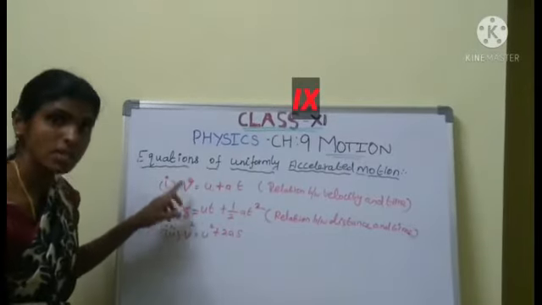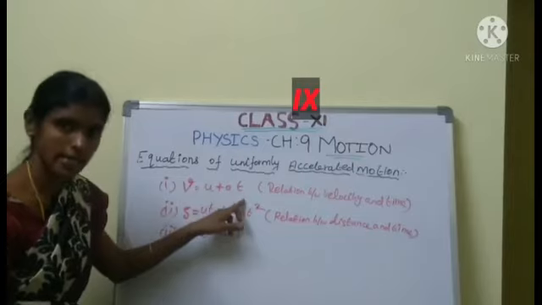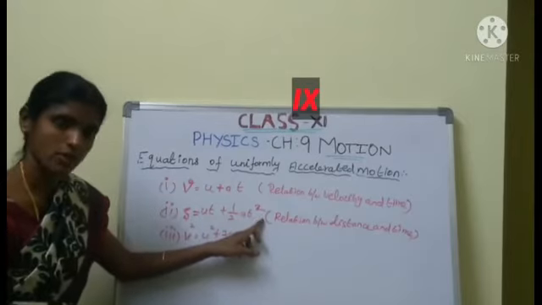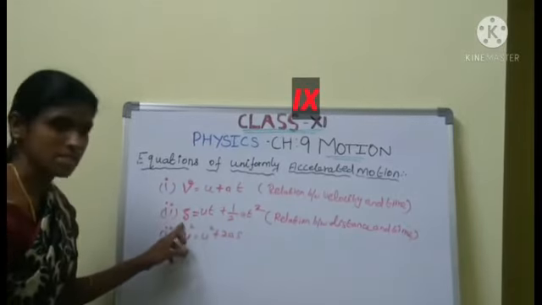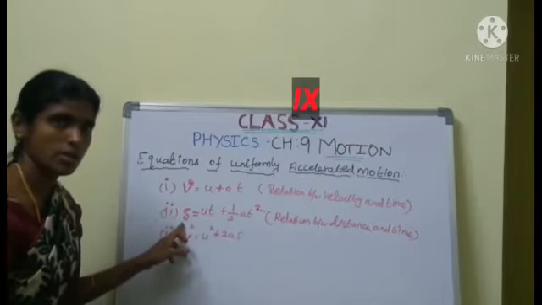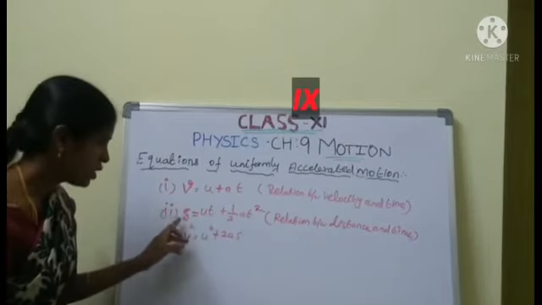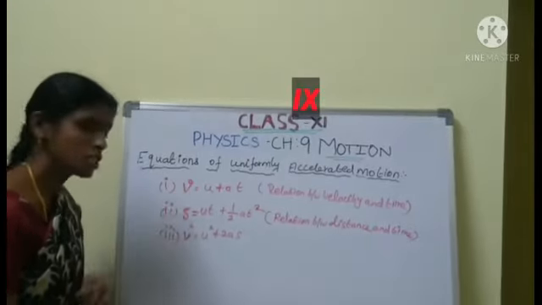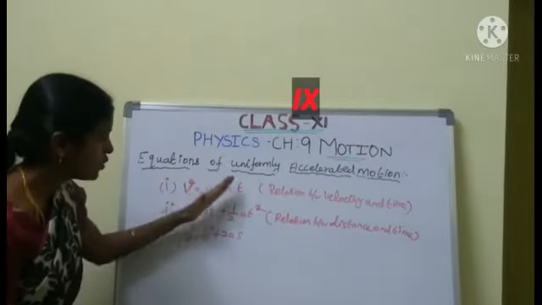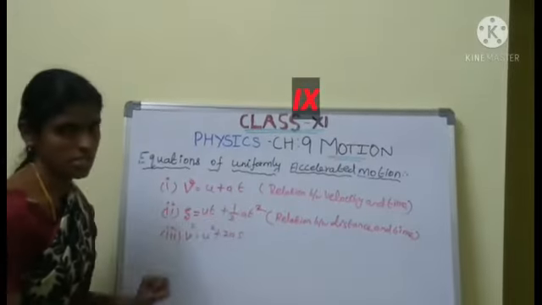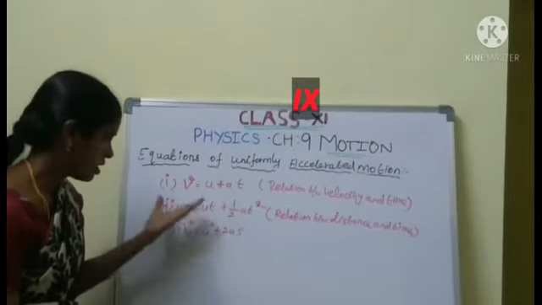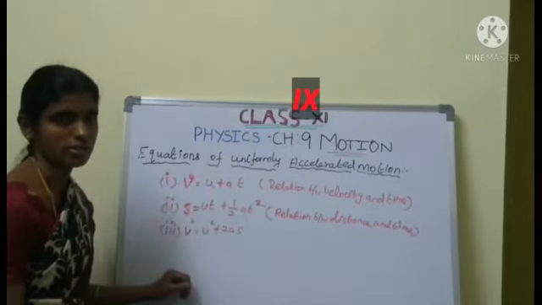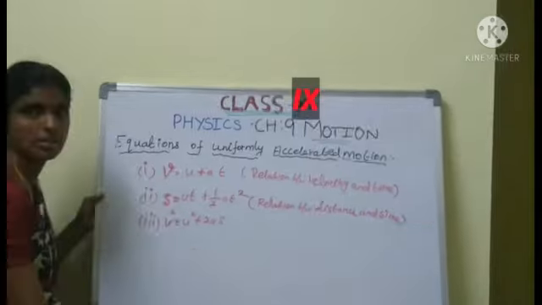What is the first equation? V equal to U plus AT. What is the second equation? S equal to UT plus half AT squared. Are you clear? So here we calculate distance. I will give many numericals. We want to calculate the distance, the final velocity, the initial velocity, so we use these equations. Then we calculate the displacement of the object, the final velocity of the object, and the initial velocity of the object.